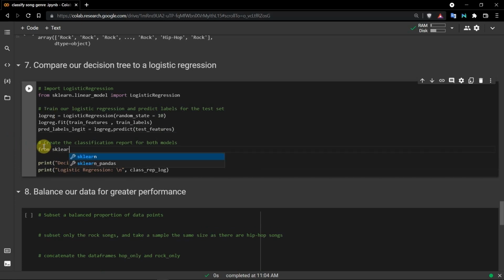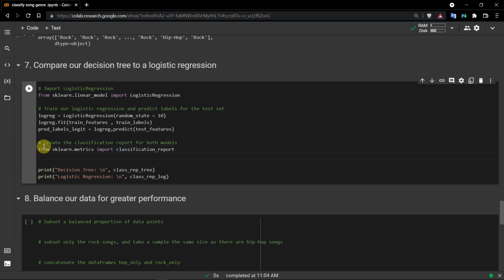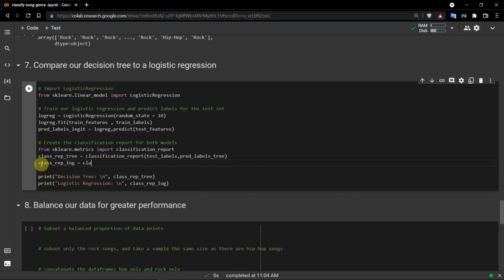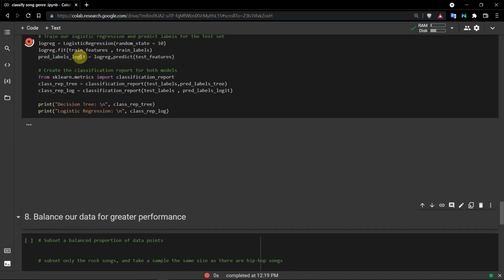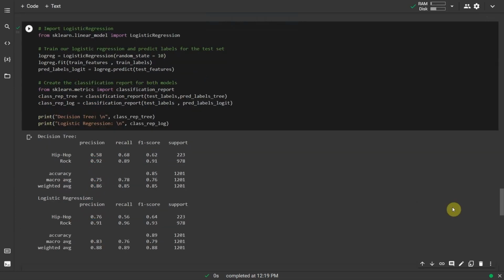Print the classification reports for our trained decision tree and logistic regression models. From sklearn.metrics import classification_report. class_rep_tree equals classification_report, test_labels, pred_labels_tree. class_rep_log equals classification_report, test_labels, pred_labels_logit. Then we have to balance our data for greater performance.